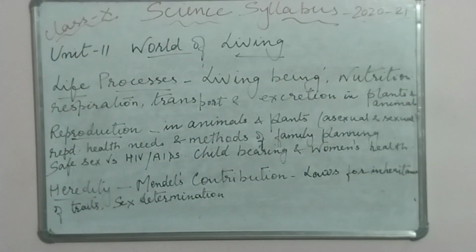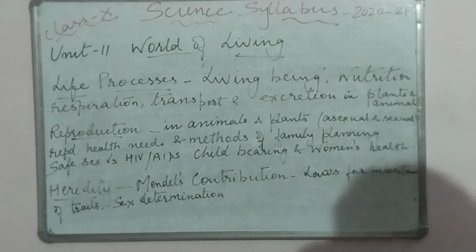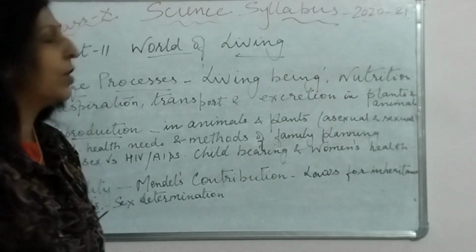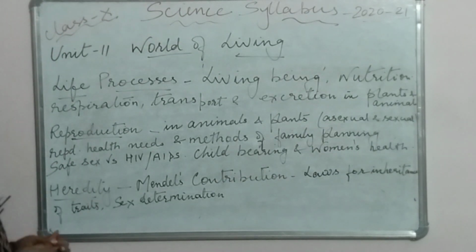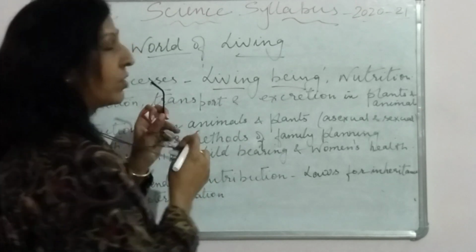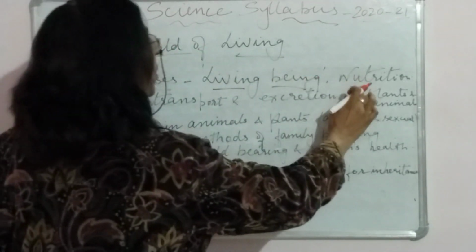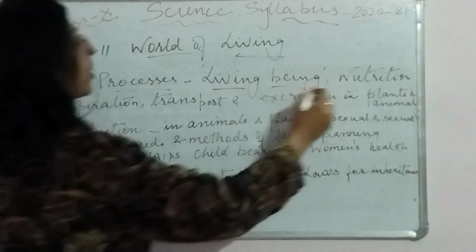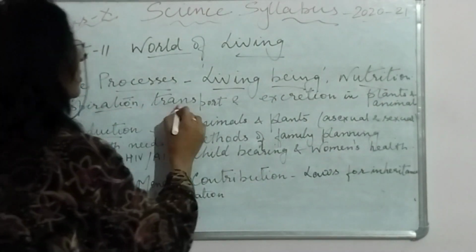Yeah children, so this is unit 2, world of living, okay, biology, and here you can see life processes. So in life processes, we'll talk about living organisms, plants and animals both. Here we are talking about living organisms and the processes, the metabolic functions, that is nutrition, respiration, transport and excretion in plants and animals.